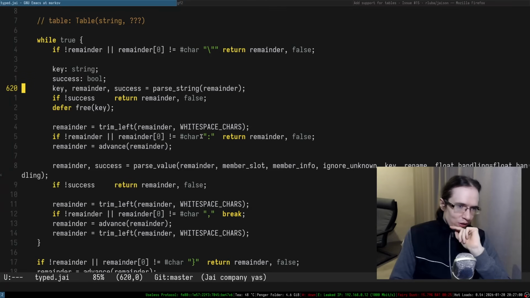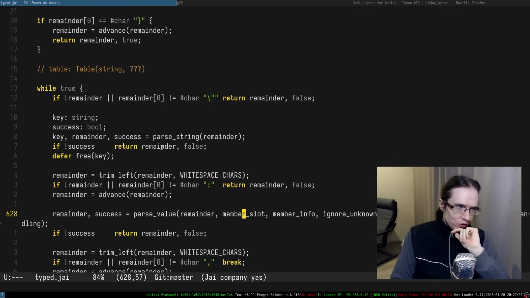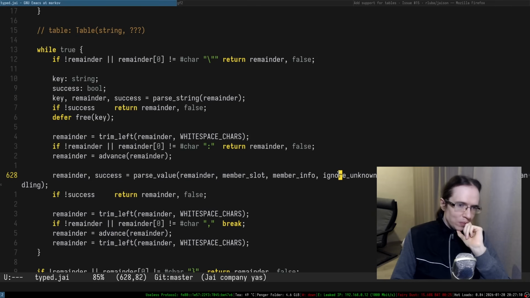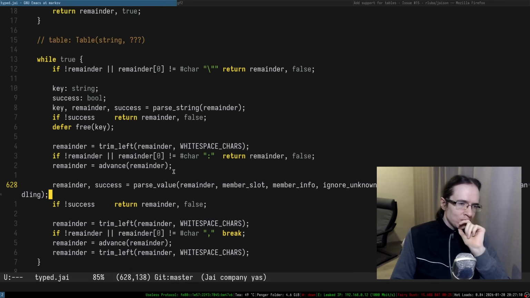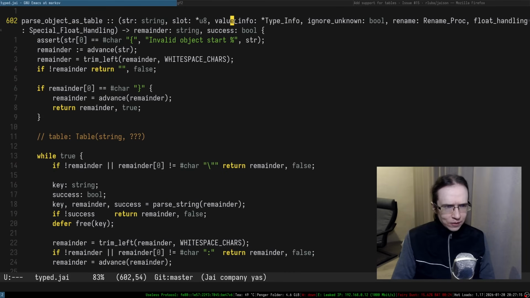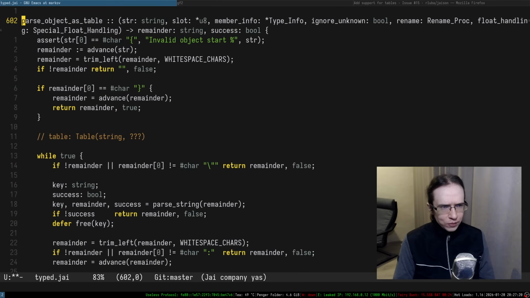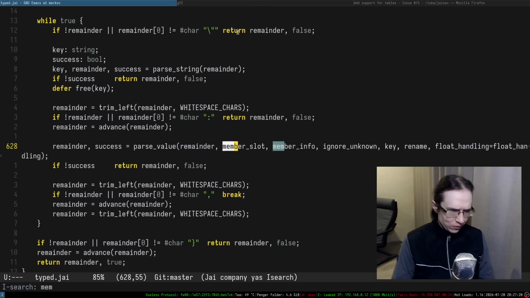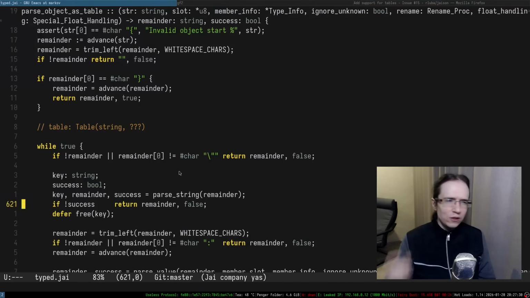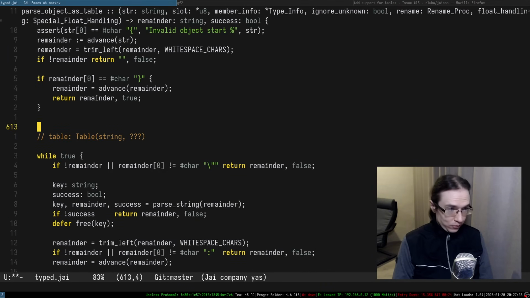So this is a value info and member slot. We need to, yeah, so this is a member info. So I just need to allocate the slot. Let's call this maybe member info, because that's what it effectively is. Right, it's a member info that we're going to be passing into the parse value, kind of recursively. Is it recursive? No, it's not particularly recursive, but it's a mutual recursive anyway, so who cares? Member slot, we need to allocate member slot somehow.